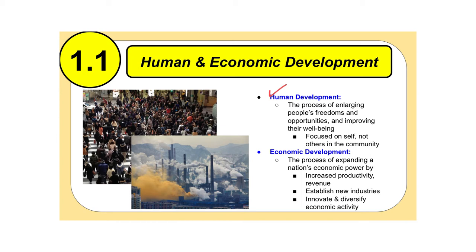The definition of human development is written here: the process of enlarging people's freedoms and opportunities and improving their well being. So, again, the process of enlarging people's freedoms and opportunities and improving their well being. Now, the whole idea about human development here is that this is all about the self. So it's talking about each individual human's abilities towards moving for their own development. So this one is personal and just one-on-one. This is not talking about societal development. It's just talking about human development on a personal one-on-one scale.